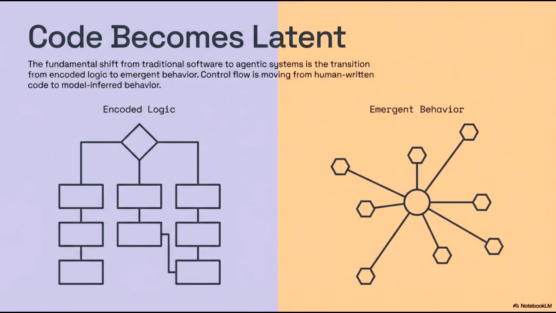Control flow is no longer hard-coded. Instead, it is inferred by the model in real time. This allows for emergent behavior, where the system navigates complex tasks through learned patterns and probabilistic reasoning, rather than explicit manual instructions. We are shifting from a world where humans define the steps to one where models determine the path, marking a new era of flexible, autonomous, and highly adaptive intelligence.